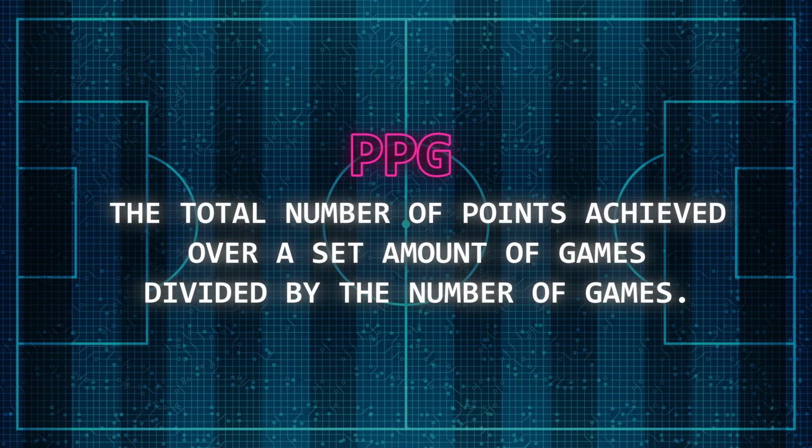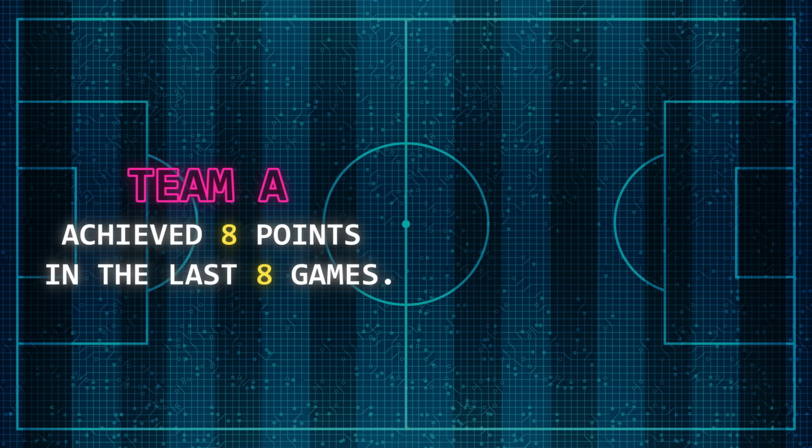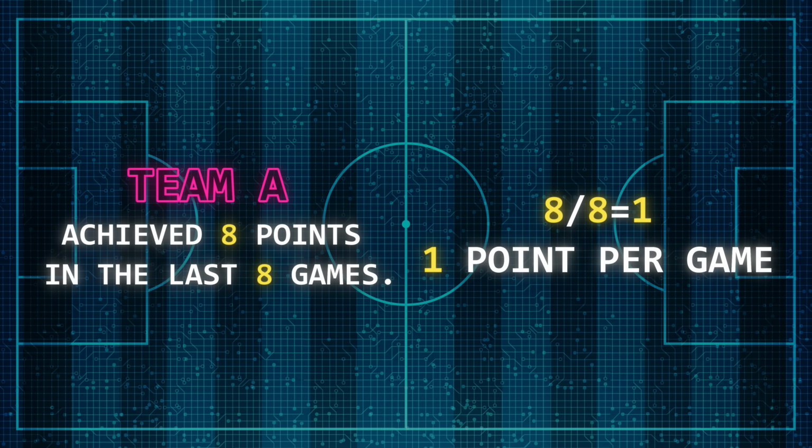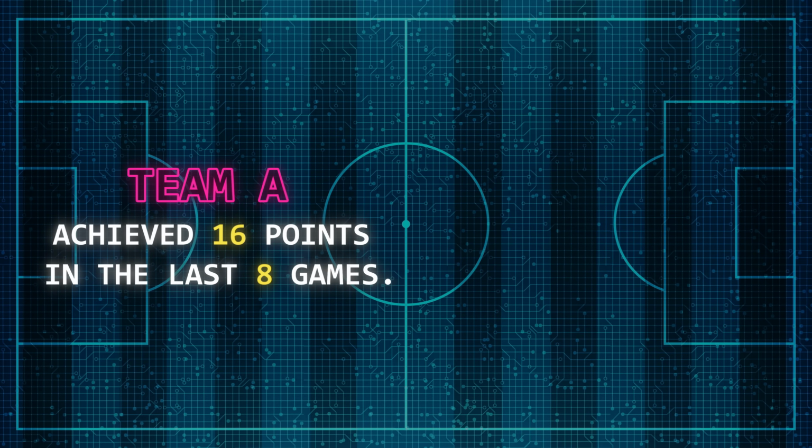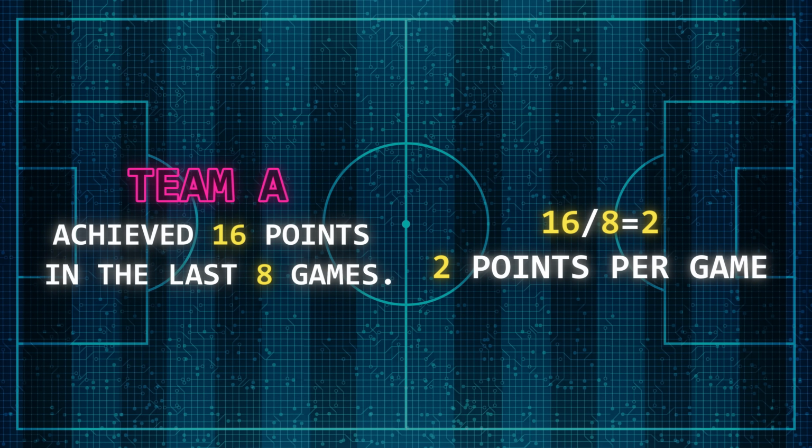The team's points per game is the total points that they've achieved divided by a set number of games. For example, if we're looking at points per game for a team that has achieved 8 points in the last 8 games, this would be worked out by 8 divided by 8, which is 1. So they've achieved 1 point per game. If they've achieved 16 points over the last 8 games, this would be 16 divided by 8, which is 2 points per game. We'll be working out the points per game for the last 8 and for the season.